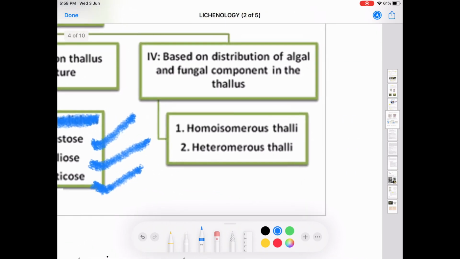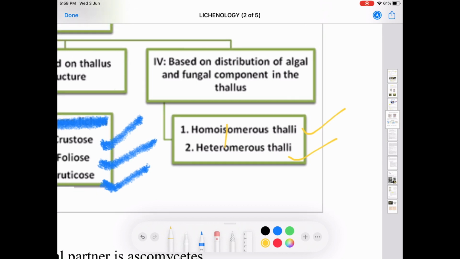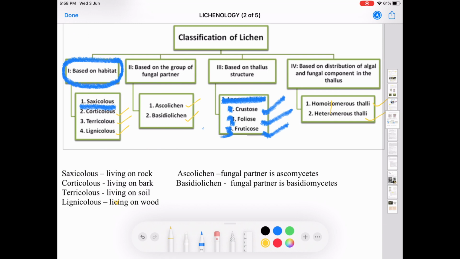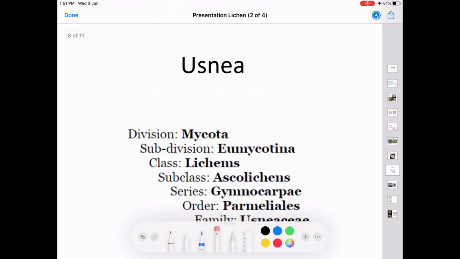Now, the fourth type of classification is based on the distribution of algal and fungal components in the thallus, that is, based on the internal structure of the thallus. The lichens are divided into homomerous thallus, and the second one is heteromerous thallus. Thus, lichens are classified based on habit, group of fungal partner, thallus structure, and distribution of algal and fungal components inside a thallus. Now, moving on to a type, Usnea,